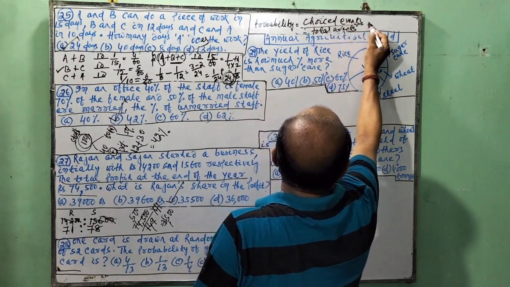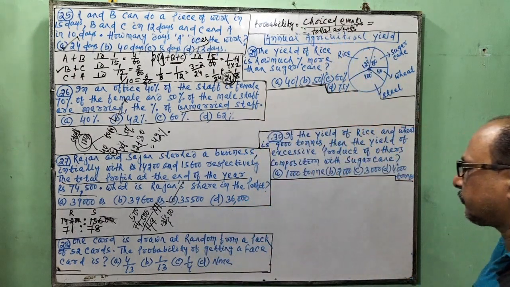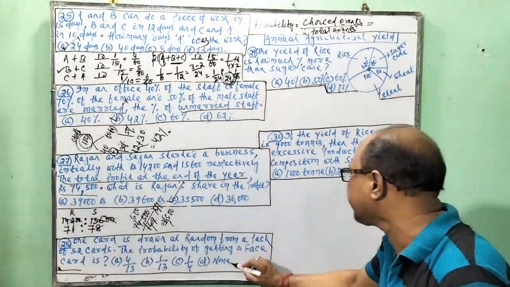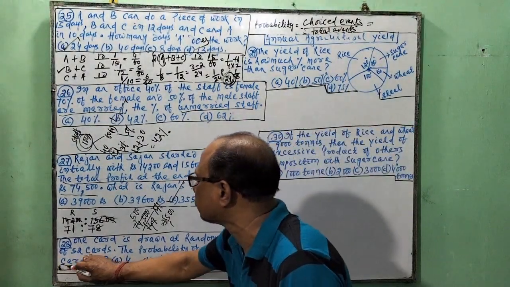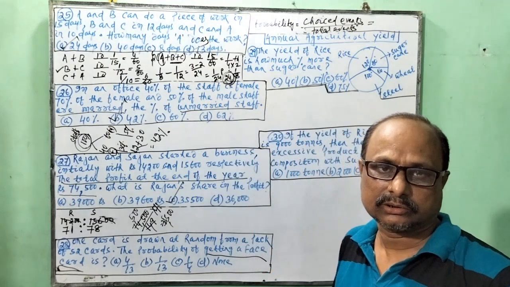Right? So the chosen event is what the question asks: the probability of getting a face card. Before class I have discussed this.